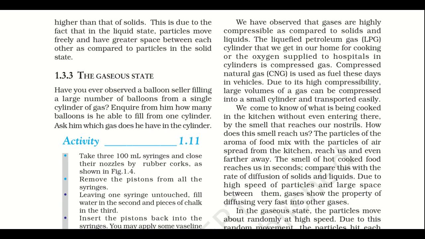We come to know of what is being cooked in the kitchen without even entering there, by the smell that reaches our nostrils. How does this smell reach us? The particles of the aroma of the food mix with the particles of air spread from the kitchen. It reaches us even farther away. The smell of the hot cooked food reaches us in seconds. Compare this with the rate of diffusion of solid and liquid. Due to the high speed of particles and large space between them, gases show the property of diffusion very fast into other gases.